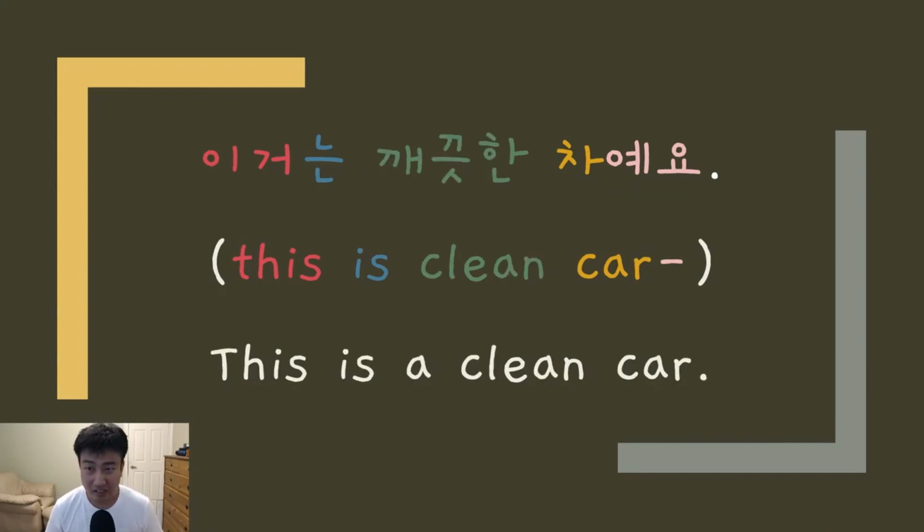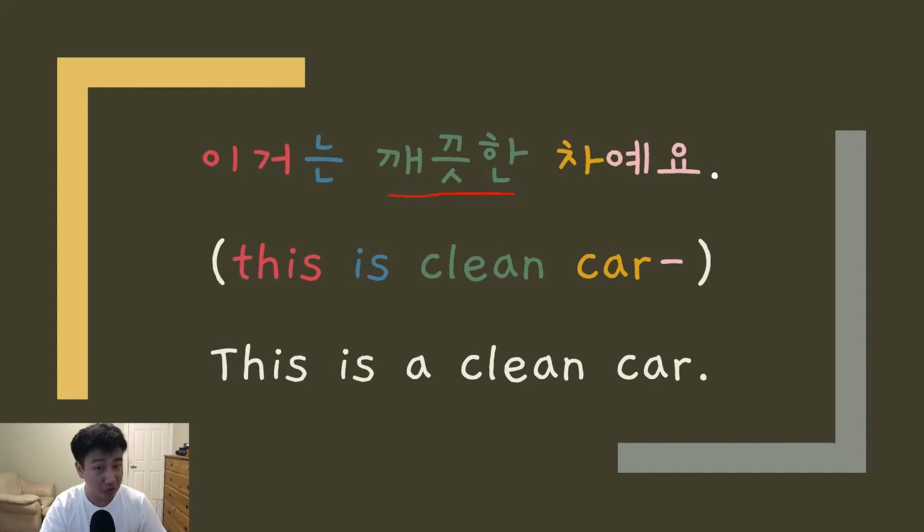Alright, so let's look at another sentence. 이거는 깨끗한 차예요. Okay, so this is a clean car. And really, you can replace this color green with any other adjectives, because now you know how to change the adjectives, right? So yeah, all you have to do is look in the dictionary for an adjective and then just conjugate it correctly and just put it in where the green spot is in the sentence.